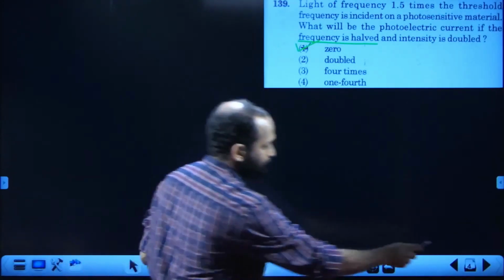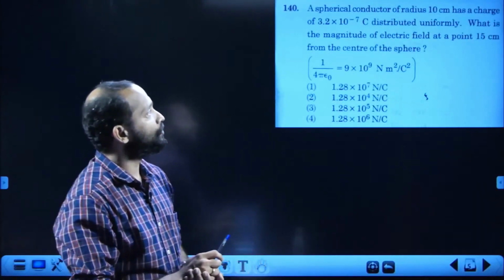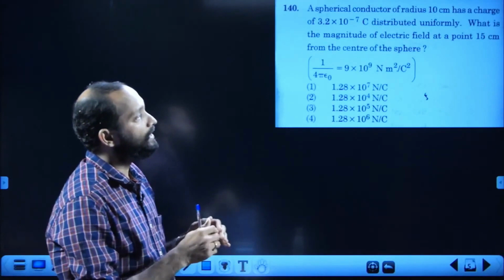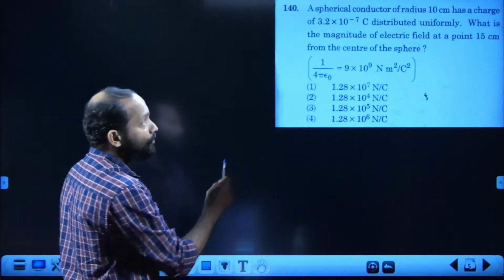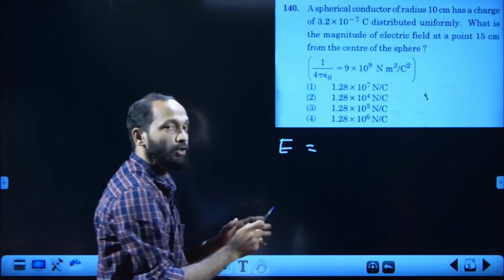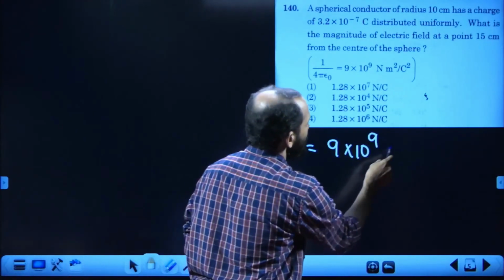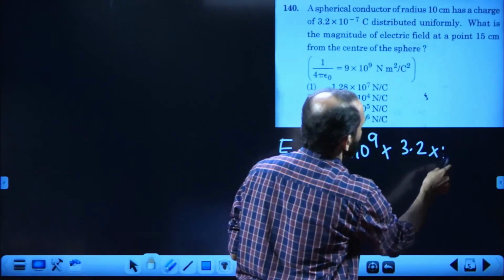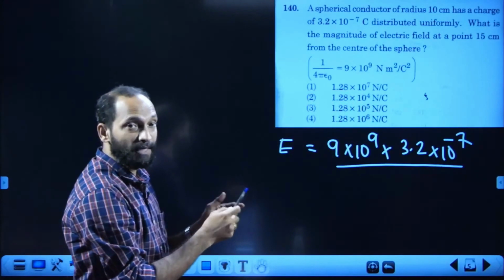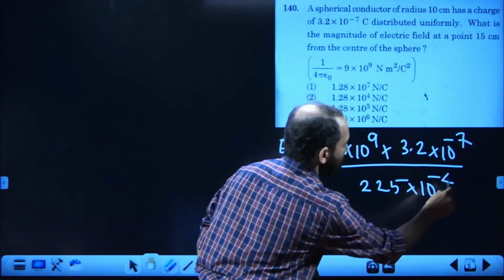Next one, 140. A spherical conductor of radius 10 centimeter has a charge of 3.2 × 10^-7 coulomb distributed uniformly. The electric field at distance 15 centimeter from the center. We know electric field intensity due to a point charge is given by E = 1/(4π ε0) Q/R². I substitute 9 × 10^9 into charge 3.2 × 10^-7 divided by (15 × 10^-2) whole square, distance square, that is 225 × 10^-4.